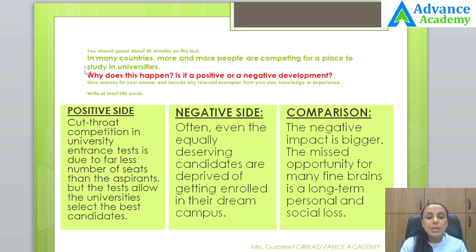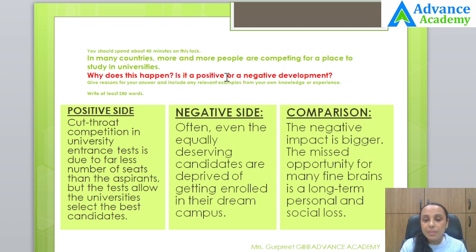For example, if we read the topic, in many countries, more and more people are competing for a place to study in universities. Why does this happen? In order to answer this question, my tip is to answer it in a single line in the introduction itself. How would you make your introduction? You would say, in many nations, the competition for university entrance is hard. This happens because the number of seats in the universities are less. So that would be your answer for the first question. And then you would be answering this question in your intro.